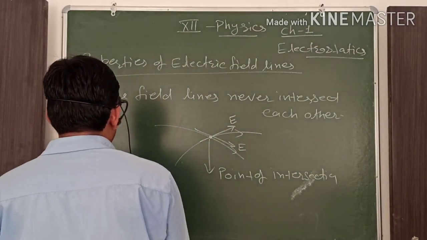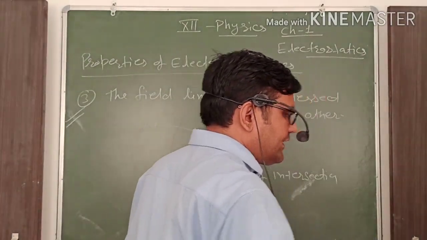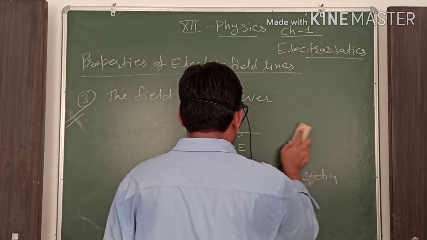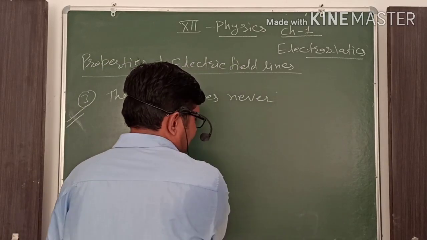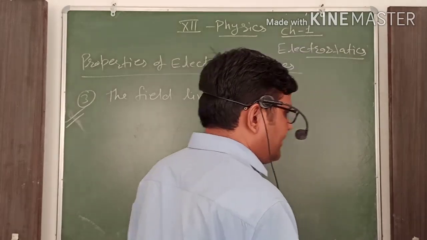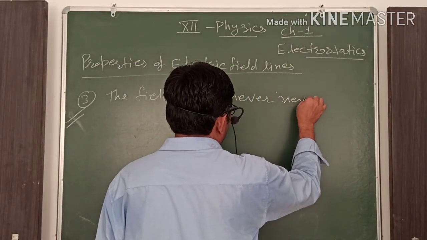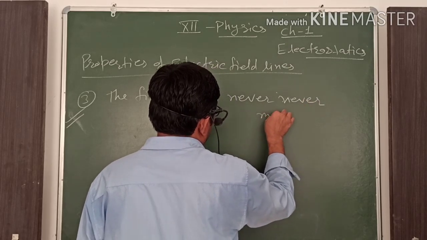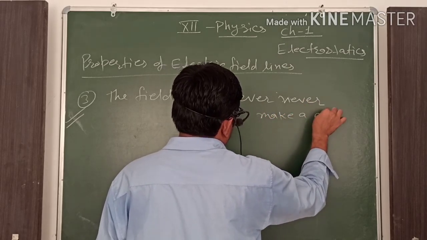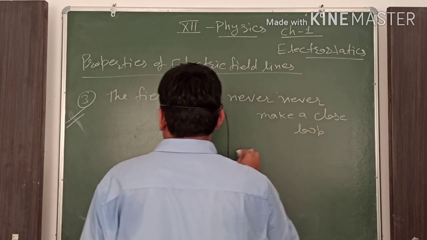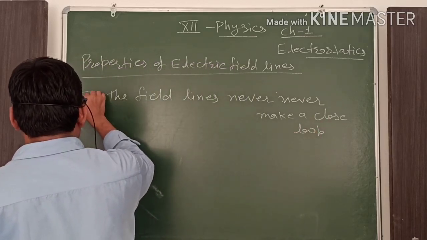Okay, next we will move on to the fourth point: electric field lines never make a closed loop. But magnetic field lines do make a closed loop.